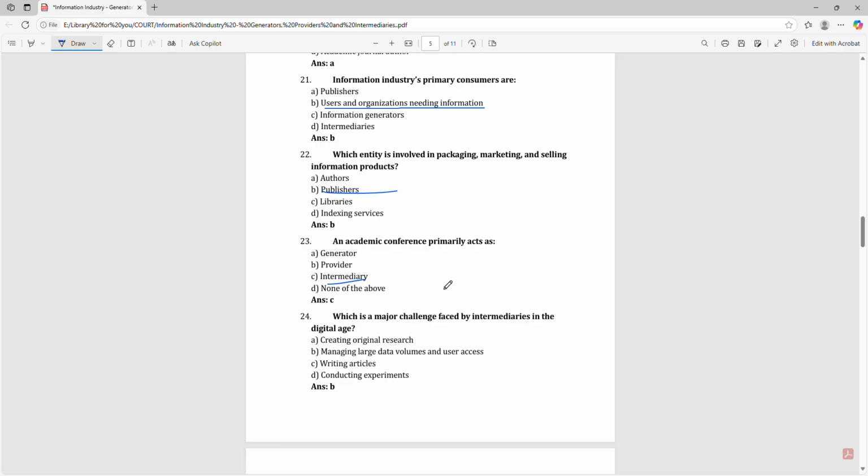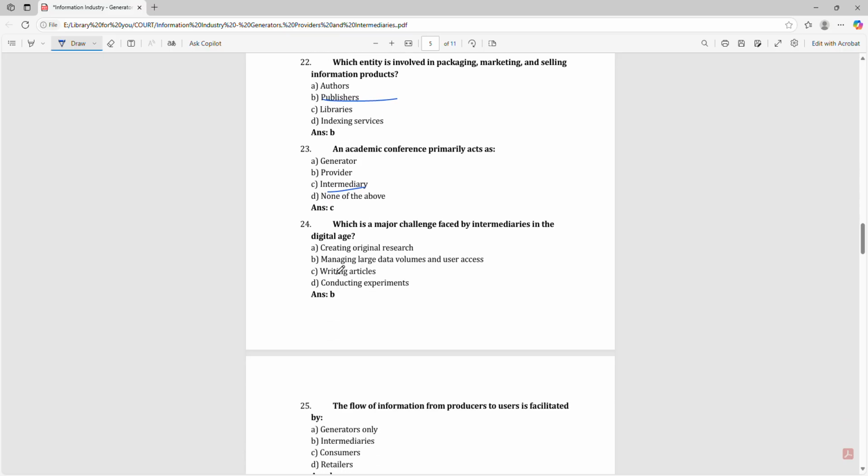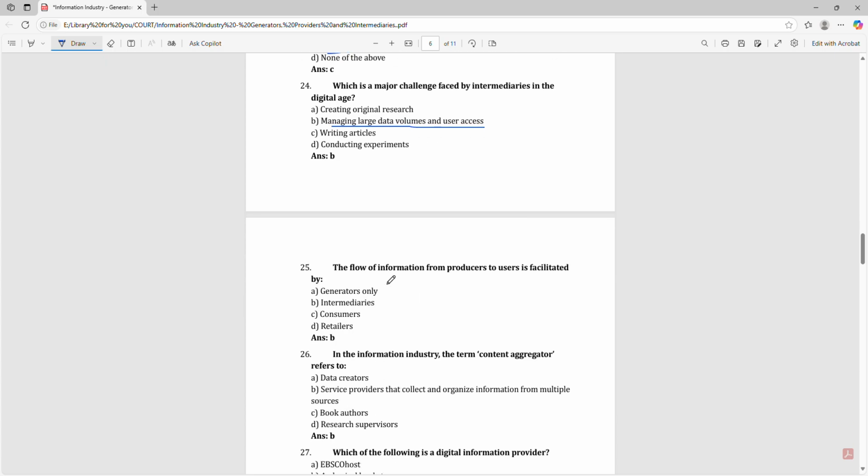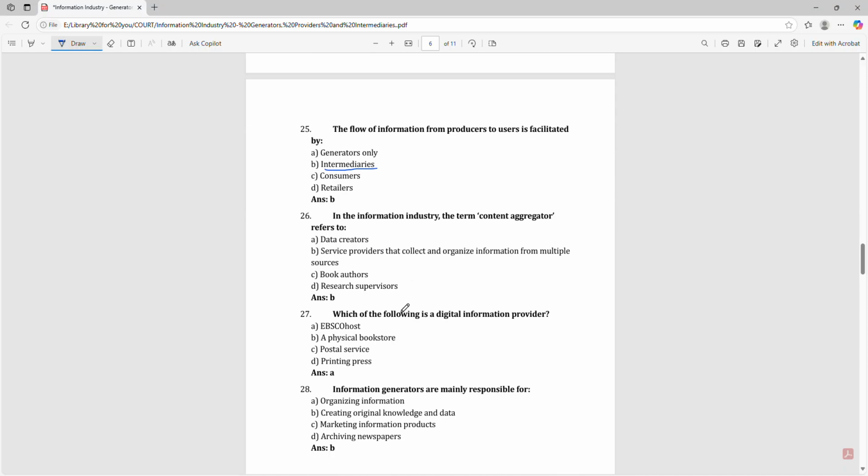Which is a major challenge faced by intermediaries in the digital age? That is managing large data volumes and user access. The flow of information from producer to user is facilitated by the intermediary. In the information industry, the term content aggregator refers to service providers that collect and organize information from multiple sources. Which of the following is a digital information provider? That is EBSCOhost.